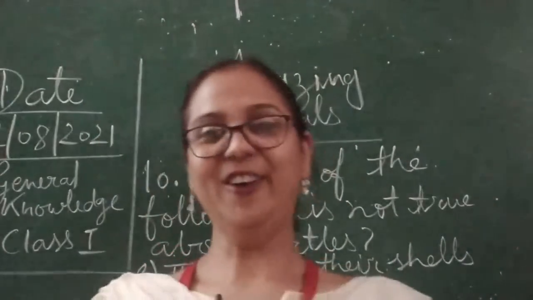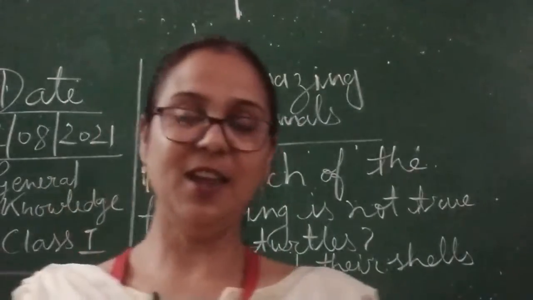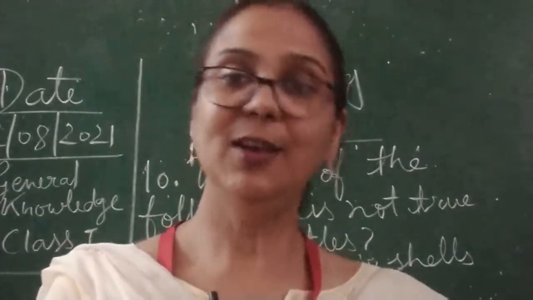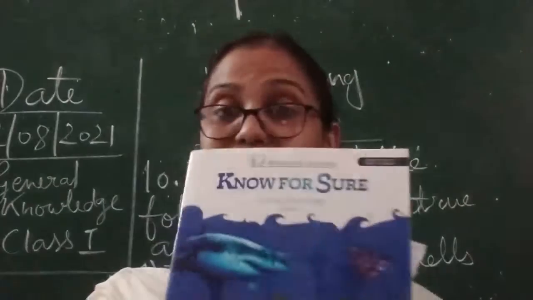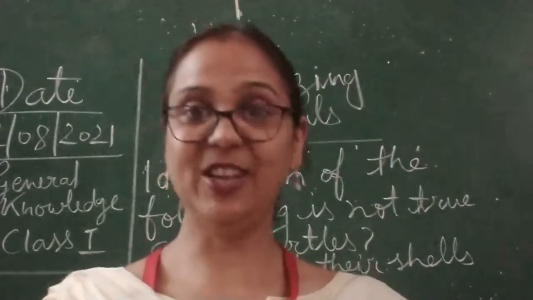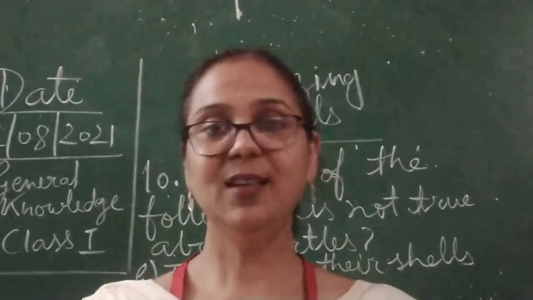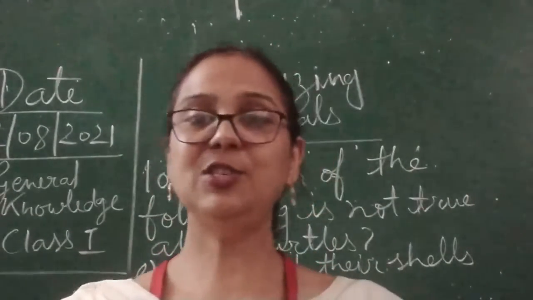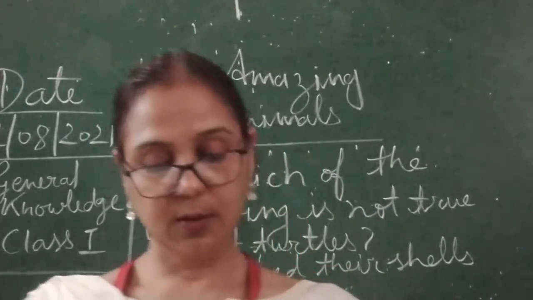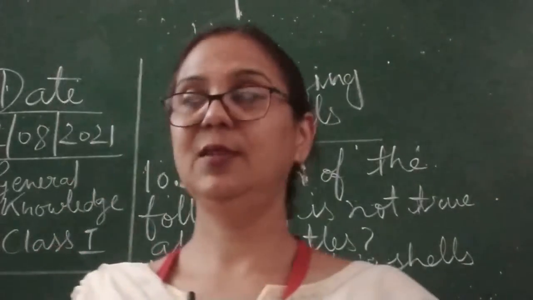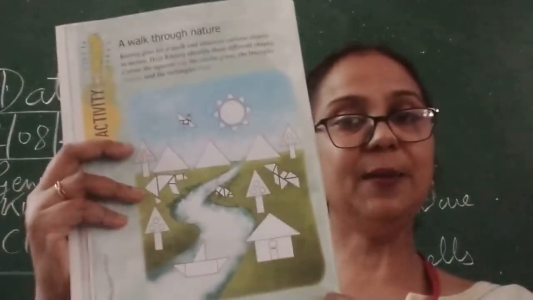Nature walk. So our next chapter is Nature Walk, and this chapter you can find on page number 46 in your Know for Sure general knowledge book. Okay children, let's take out your general knowledge book, turn to page number 46. Here we will see different kinds of shapes in nature.